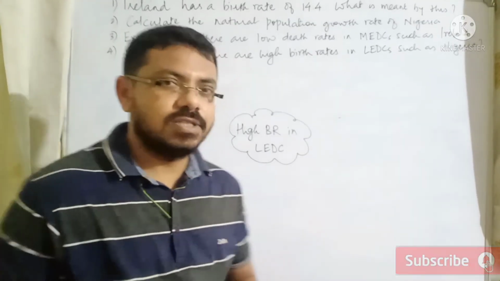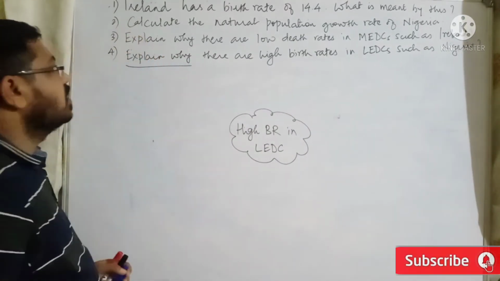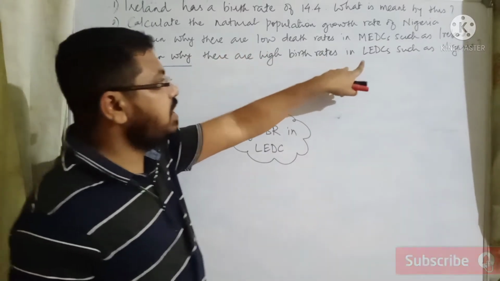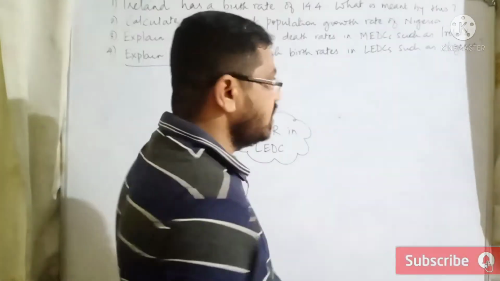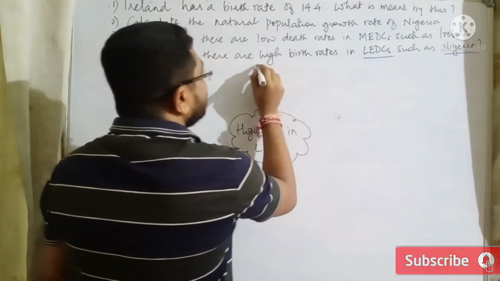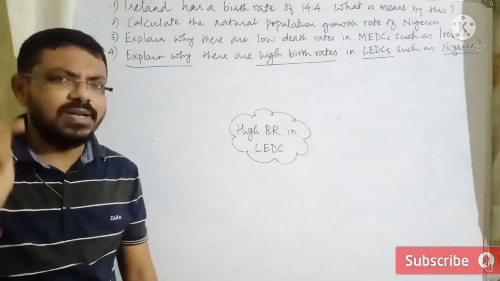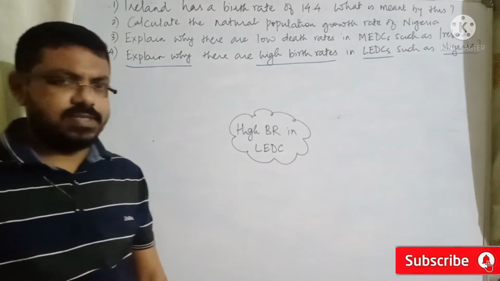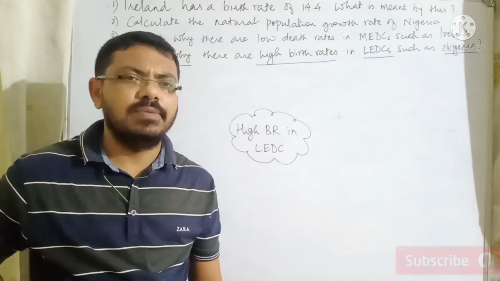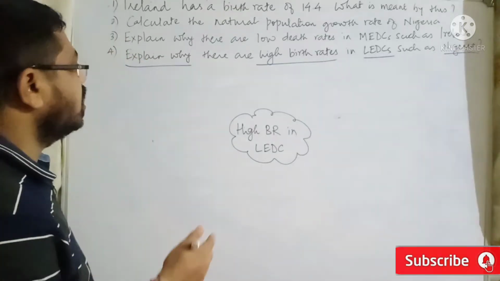Now let us look at the last question. This is also the same question like the third one. Explain why there are high birth rates in LEDCs such as Nigeria. So Nigeria is an LEDC and it has a problem of high birth rate, right? So the question is simple: why high birth rate in LEDCs? Whether it is Nigeria or any other country, LEDCs do have high birth rate, that we have already learned in the previous video, right? So we have to find out reasons.